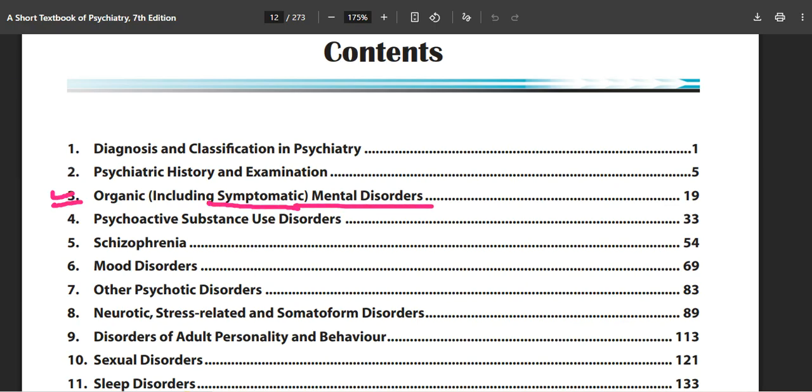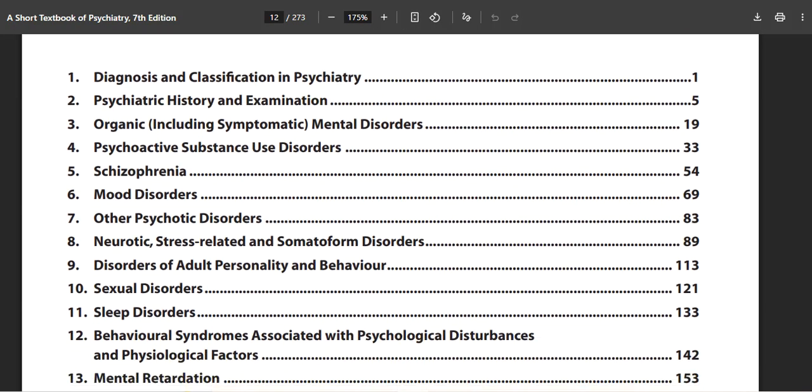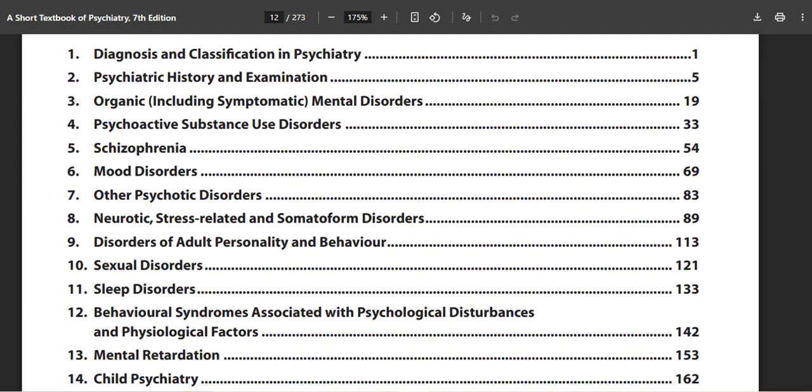As you come down, chapter 4 is psychoactive substance use disorders, and then chapters 5, 6, 7. Chapters 5, 6, 7 are very important for understanding schizophrenia, mood disorders, as well as other psychotic disorders. This is the core of your MA clinical psychology entrance examinations as well as MPhil entrance examinations.